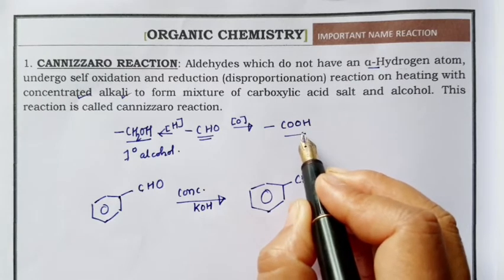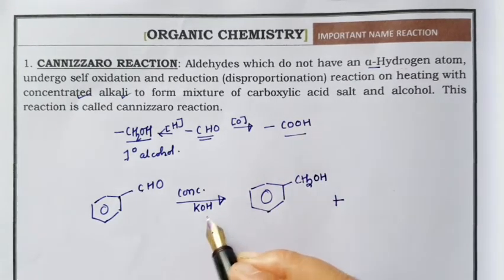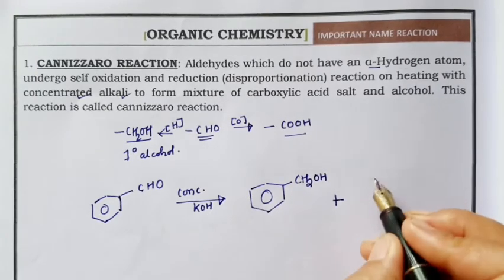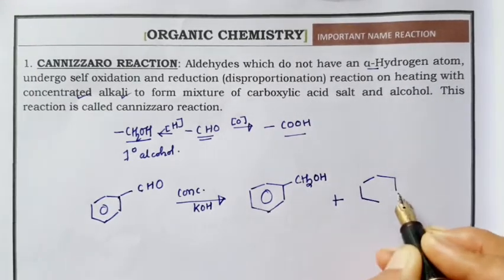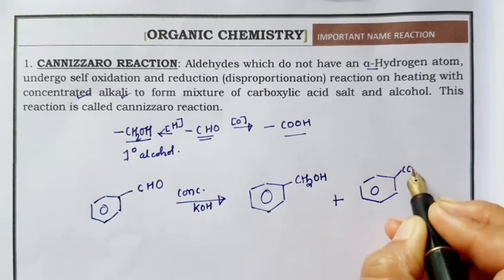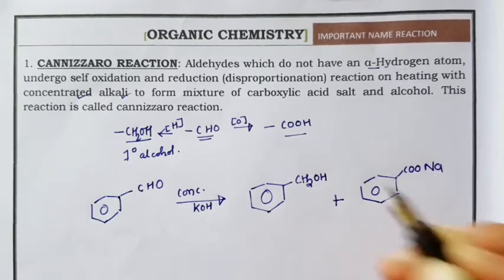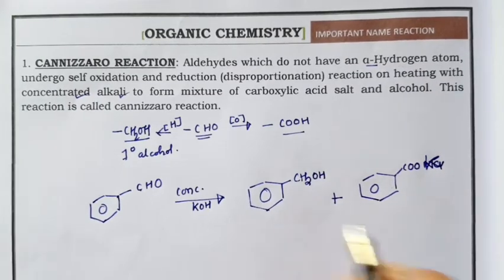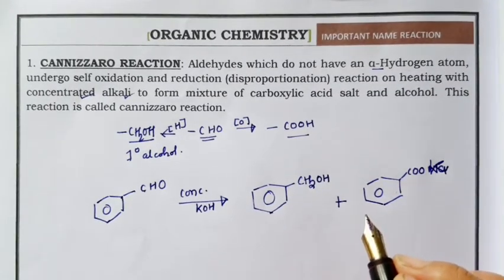Now acid and base are there, so the acid will react with the base to form a salt. So instead of only carboxylic acid, you will get a salt of carboxylic acid, the potassium salt. These two are the products during Cannizzaro reaction.